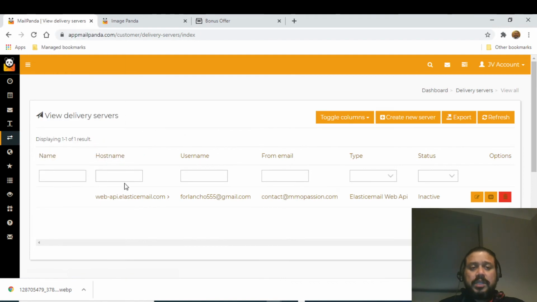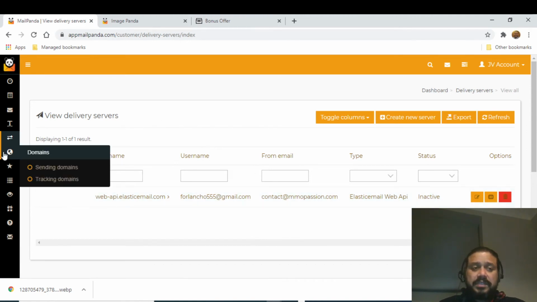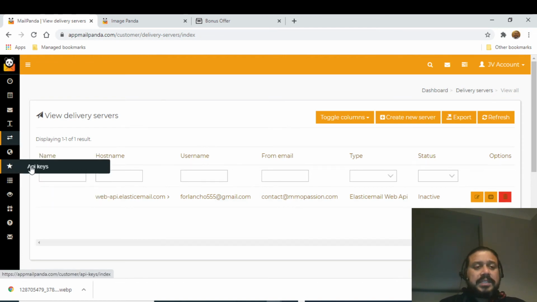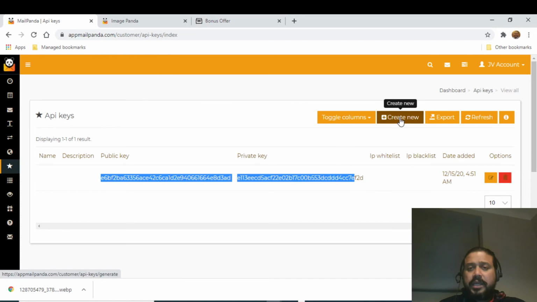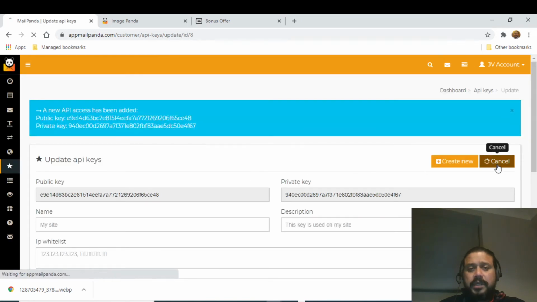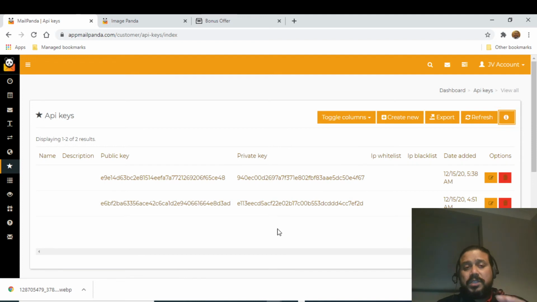Now coming to servers, it's the delivery servers. If you want, you can put the host name here, and this is where you connect the integration with your SMTP servers if you want to do it. Otherwise, that's fine. If you want to connect the domains, you can do it here. As I told, if you want to create API keys, my API keys are already generated. If you want to create new ones, you can create fresh API keys. These keys are what you take and integrate with third-party interfaces, for example webinars, or any other third-party tracking tool where you can potentially get those subscribers.